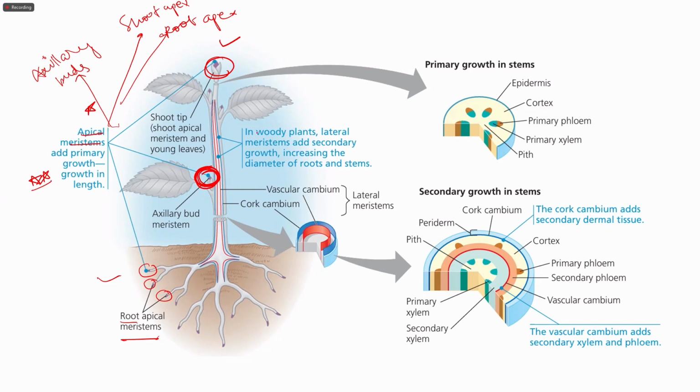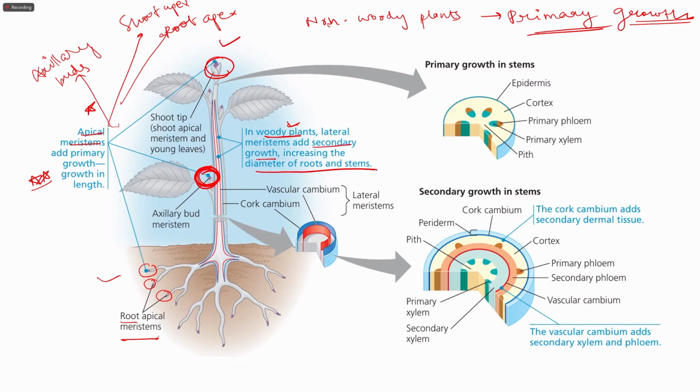Now it might be asked about the non-woody plants. There are certain plants which are non-woody, so the major growth is the primary growth, right? While in the woody plants, lateral meristems add secondary growth, increasing the diameter of the roots and the stems.